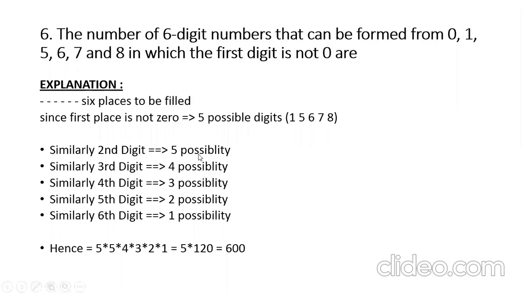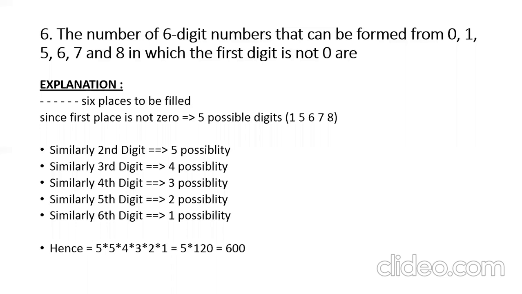So 4 plus 1, 5 possibilities to fill the second digit. Here you have to stop, spend a second and write the things carefully. Similarly the third digit can be filled in 4 ways, because we have taken one number from that, and so the remaining 4, 3, 2, 1 it comes down.